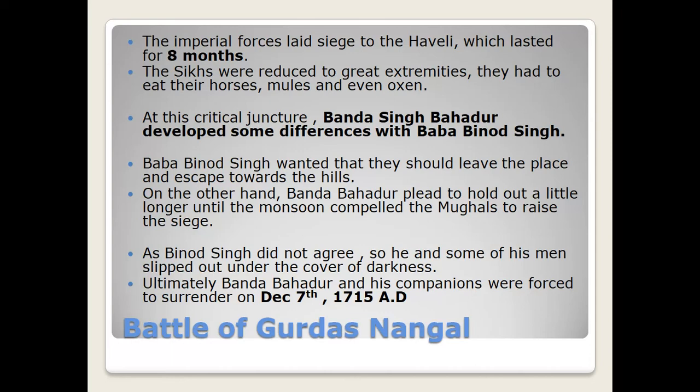The Sikhs were reduced to great extremities. They had to eat their horses, mules, and even oxen, because for 8 months they were not prepared. They did not have enough resources. Now, at this critical point, Banda Singh Bahadur developed some differences with Baba Binod Singh.